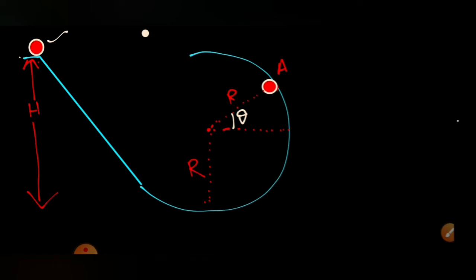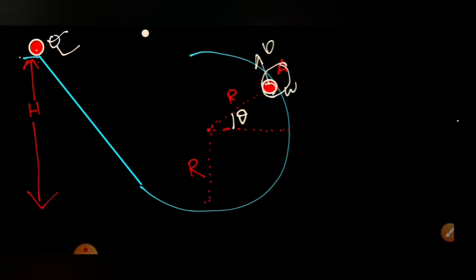Here friction force will be acting throughout the path, but friction force will not be doing work because it is a static force and the surface is at rest. The bottommost point has no relative motion with the surface, so friction force will not be doing work. So from here to here as it comes, neither the normal reaction nor the friction force will do work. The only one that will do work is the gravitational force. So we'll be applying the work-energy theorem from here to here. Let the velocity here be v, and it will be spinning at that moment with an angular velocity omega.